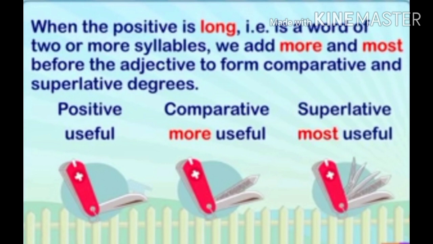You don't have to change anything, and you don't have to add any R or ST or ER or EST. You only have to add more and most. So, for example, the word is useful, and its comparative will be more useful and superlative will be most useful.